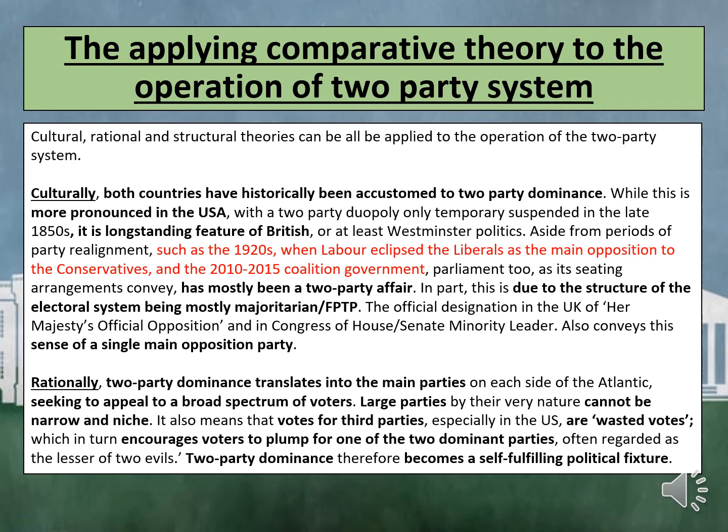Cultural, rational and structural theories can be applied to the operation of the two-party system. Culturally, both countries have historically been accustomed to two-party dominance. While this is more pronounced in the US, with the two-party duopoly only temporarily suspended in the late 1850s, it is a long-standing feature of British, or at least Westminster, politics. Aside from periods of party realignment such as the 1920s, when Labour eclipsed the Liberals as the main opposition to the Conservatives, and the 2010 to 2015 coalition government, Parliament too, as its seating arrangements convey, has mostly been a